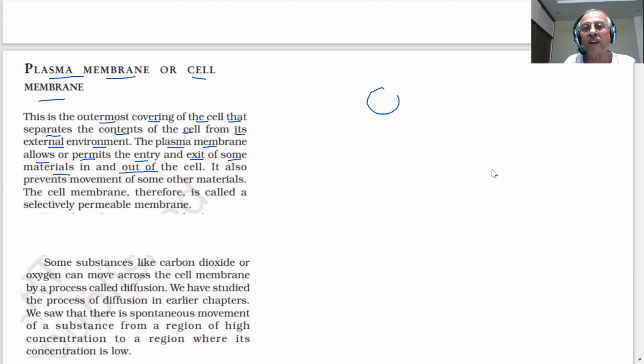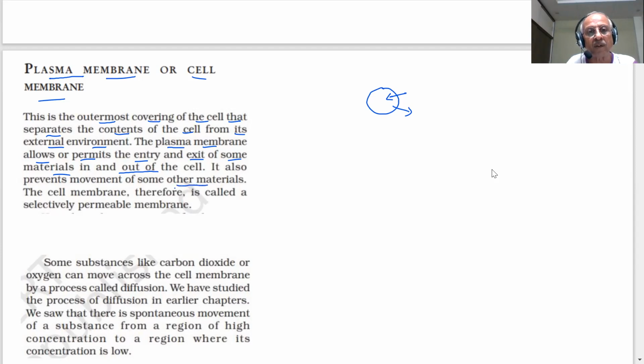If there is a cell, there is a plasma membrane, what is happening? Some substances are going in, certain substances are coming out. So materials are going in, materials are coming out, even gas exchange is taking place. How it will happen, we will see. This plasma membrane will allow certain materials to enter and exit, and will not allow certain materials to enter or exit. Everything cannot enter or exit from the cells. So it prevents the movement of some other materials.